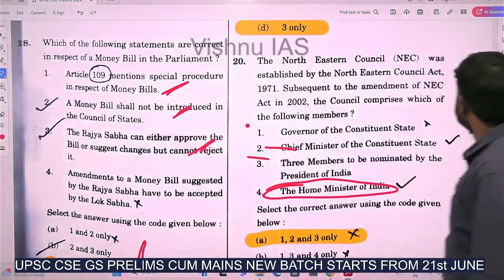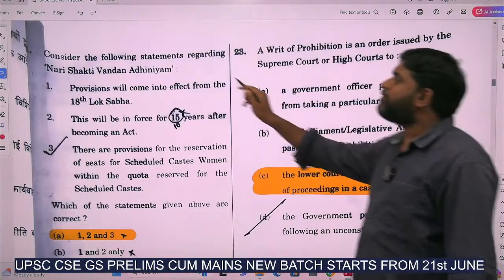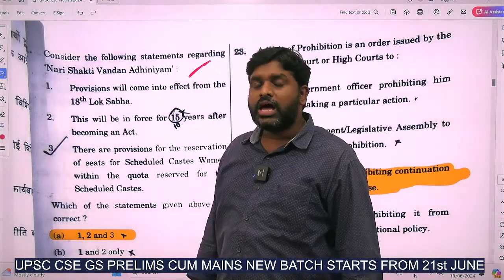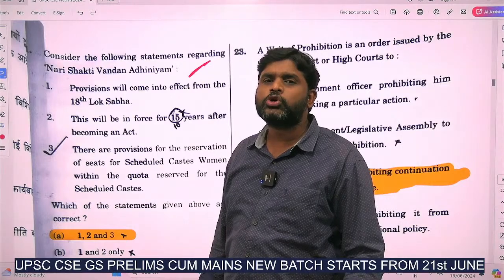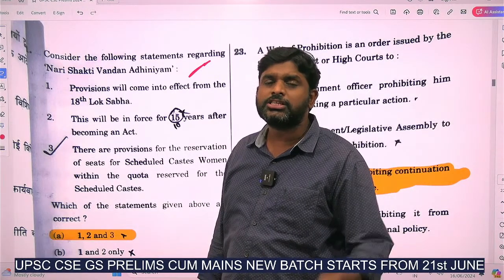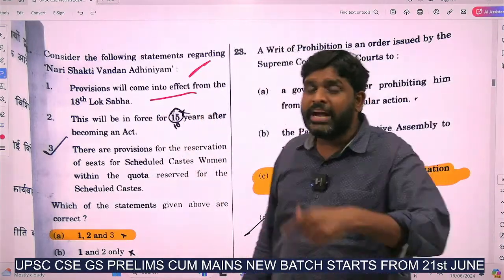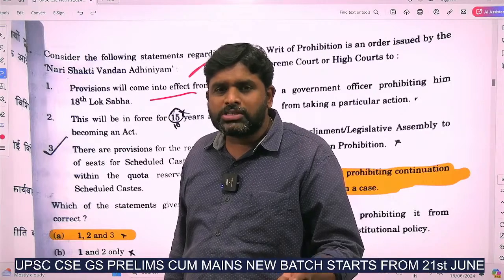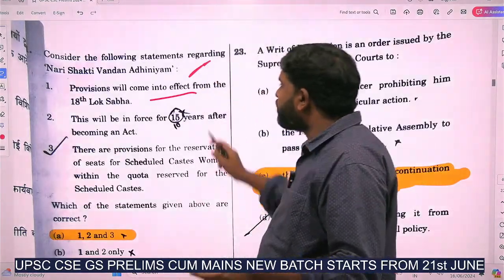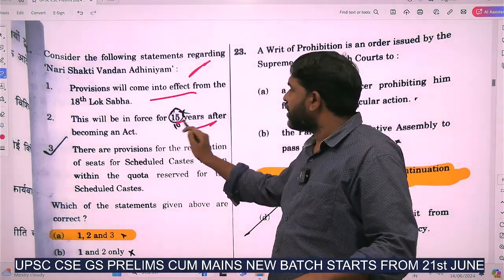And the next question is 21. Nari Shakti Vandana Abhiniyam, that is nothing but 33% reservation in the Lok Sabha and the State Legislative Assemblies. The provisions will come into effect from the 18th Lok Sabha. This is the 17th Lok Sabha, so the next Lok Sabha is going to be the 18th Lok Sabha. So it is going to come into force from the 18th Lok Sabha, correct? 15 years, not 10 years. It is 15 years.